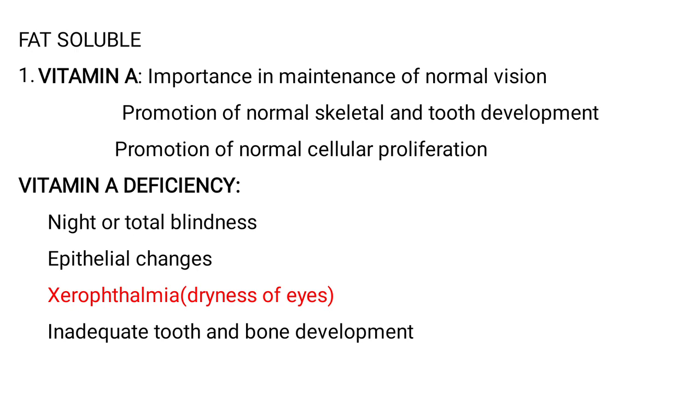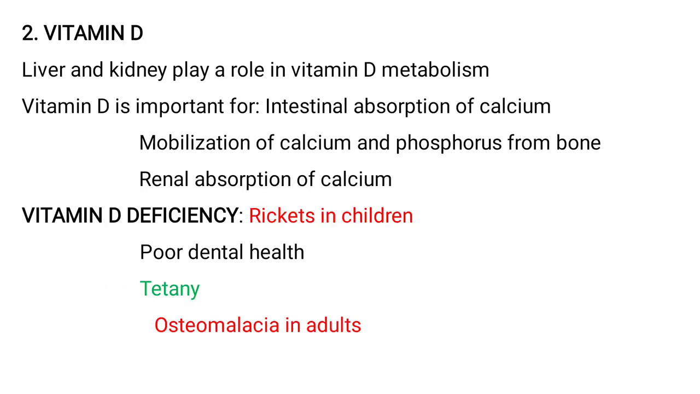of vitamin A. Coming to vitamin D, liver and kidney play a role in vitamin D metabolism, and vitamin D is important for intestinal absorption of calcium, mobilization of calcium and phosphorus from bone, and renal absorption of calcium. So we need to know the importance, then only we'll come to know the deficiency.